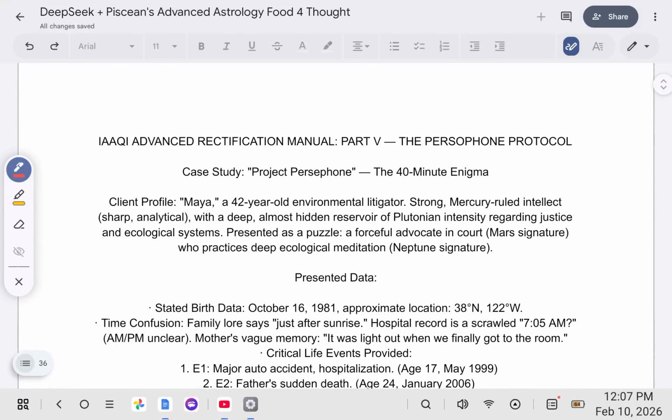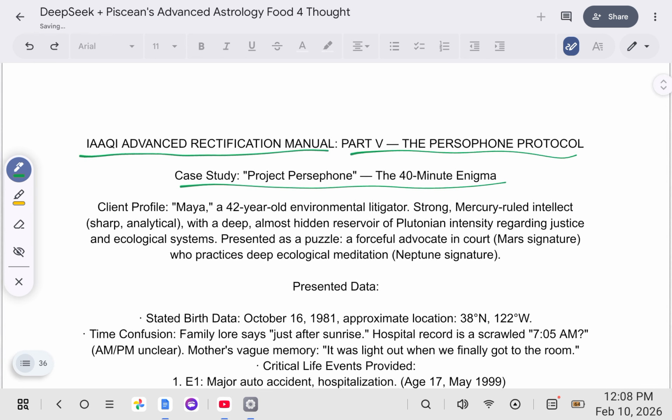Let's look at part 5, the Piscean protocol. We're actually looking at advanced rectification in a manual format, going through it step by step. We're not quite finished. We're just getting started. So this is the Persephone protocol. And the case study is Project Persephone, the 40-minute enigma.